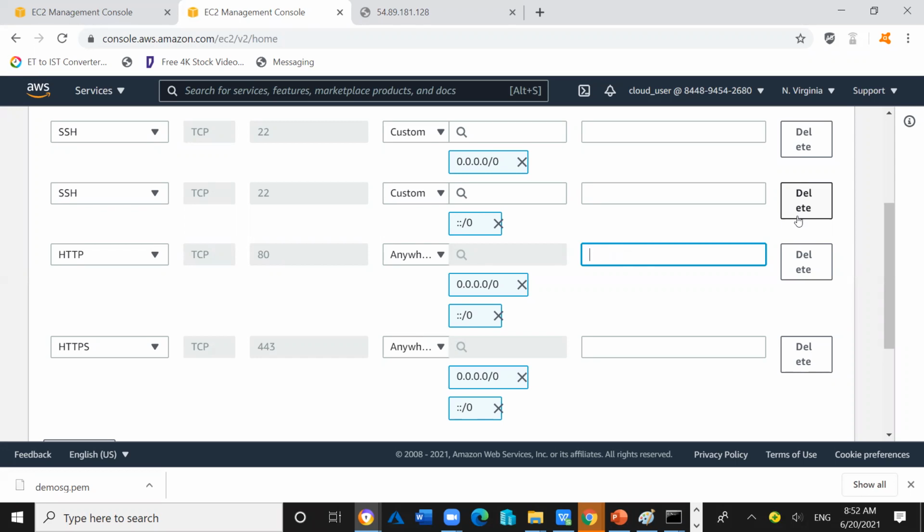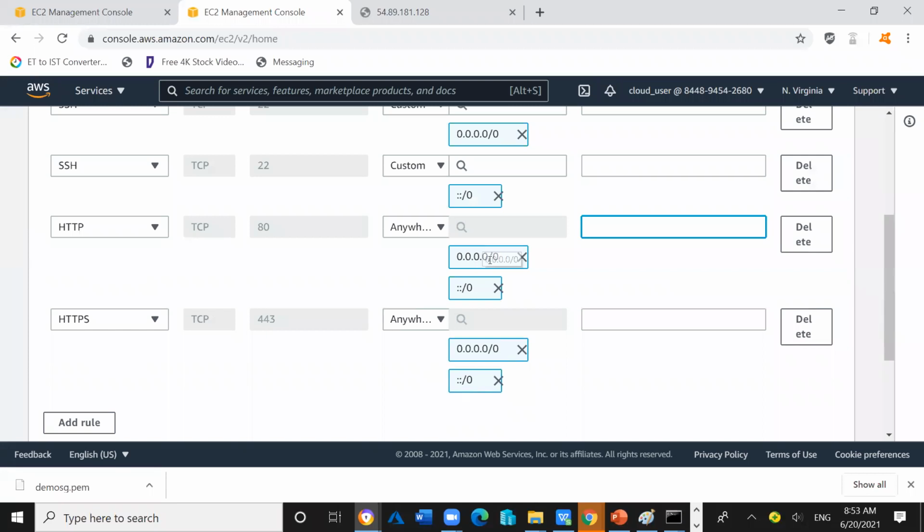If the incoming request is coming from this IP address, then only the connection will be given. If the request is coming from any other IP address or any other network, then the request will not be entertained. So that also we can mention here, just for knowledge purposes. But I will take everything here, 0.0.0.0. Sorry, not here. Instead of writing here, we need to define here.